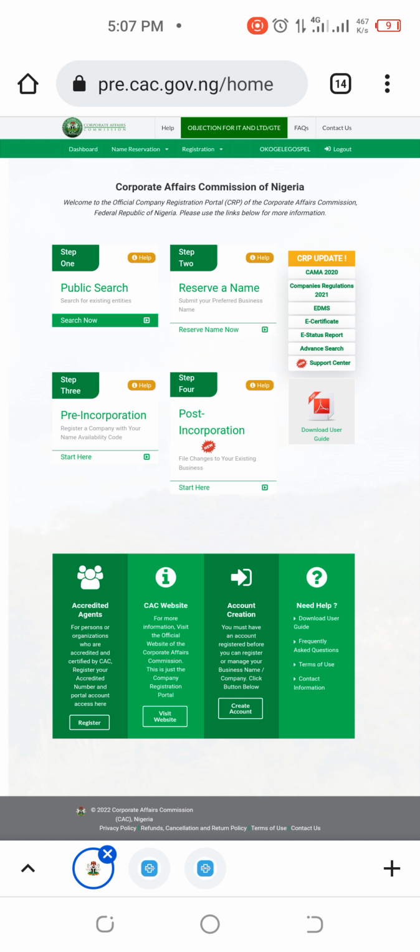Actually, I don't do Facebook ads, Instagram ads, and all that kind of ad. All my business, I do it from my WhatsApp page, and over time I have come to enjoy referrals and recommendations, and I work every now and then. If I'm not doing pre-incorporation, I'm doing post-incorporation, and sincerely, I've made a lot of achievement with this business. So I'm going to be offering you a lot of packages about this business, and I want you to grab it and join us to enjoy this online oil well. It's actually an online oil well.